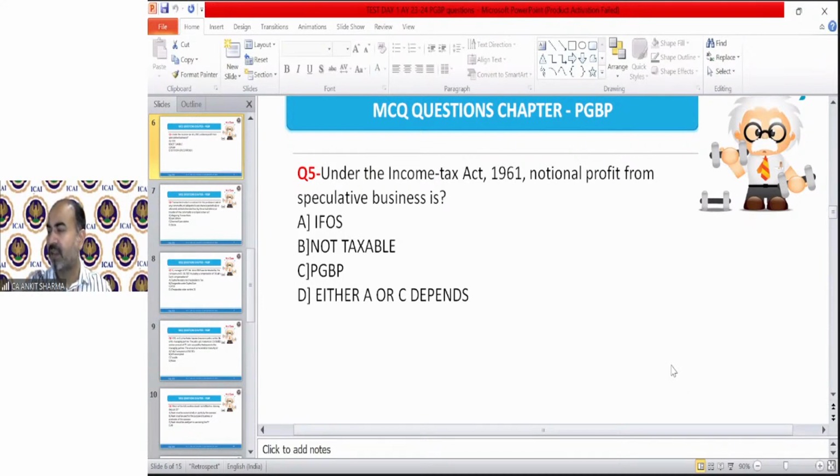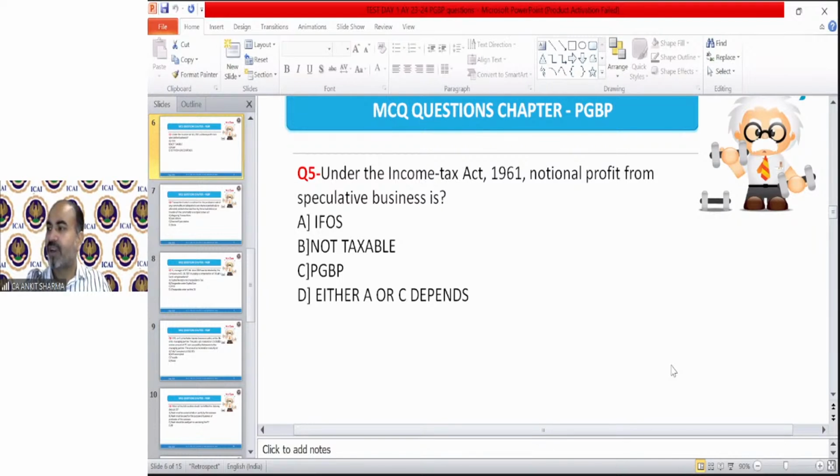Latha is saying C. Gayatri is saying C. Komal is saying D. Sumesh is asking, what is IFOS? Income from other sources. It's a head of income, the last head of income, and I'm going to teach you again, don't worry. PGBP, then capital gain, and the last topic will be income from other sources. That's the short form. Diksha is saying C, then somebody is saying A, Darshan is saying B, Prasanna is saying B.